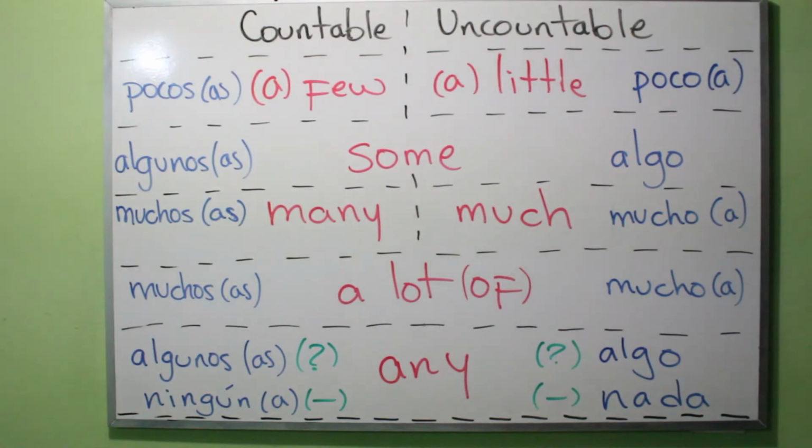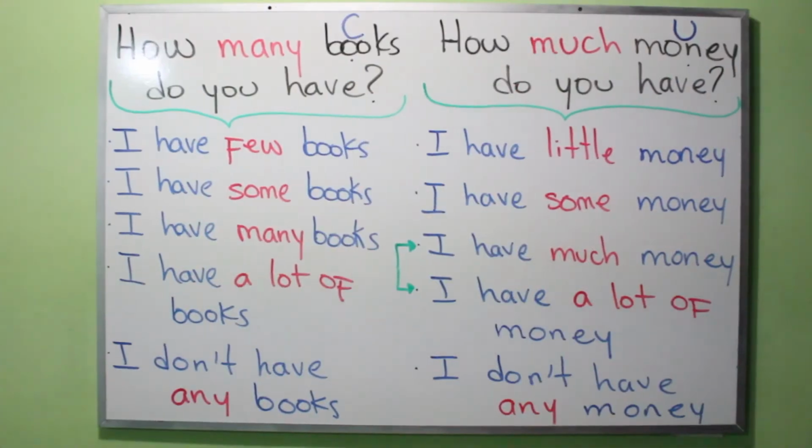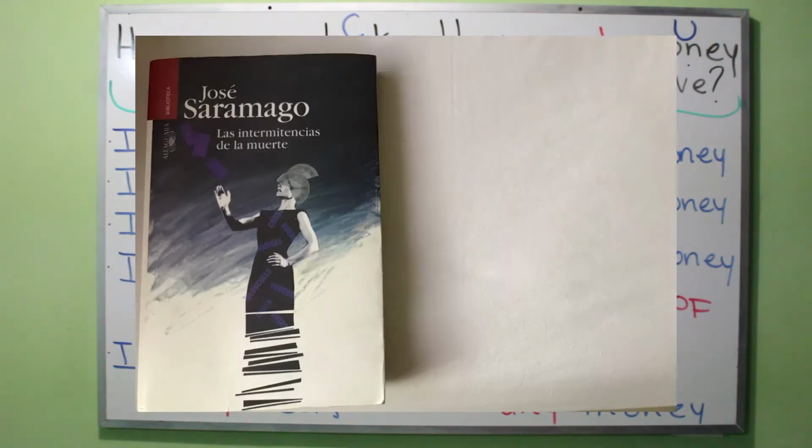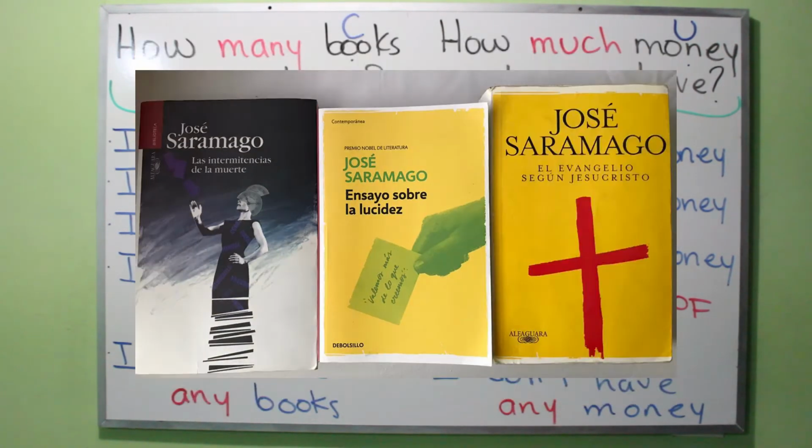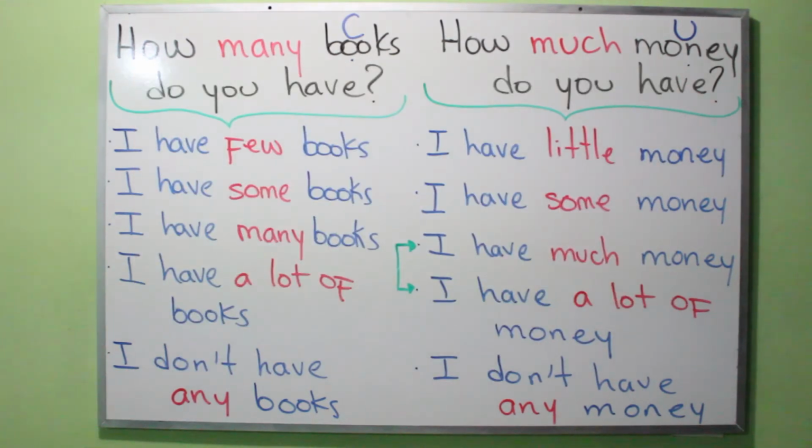Now, I am going to give you some examples of how each one of these works, okay? Now we have two questions. The first one says, how many books do you have? In this case, books has a C above it, right? Why? Because books is a countable noun, right? One book, two books, three books. So how many books do you have?